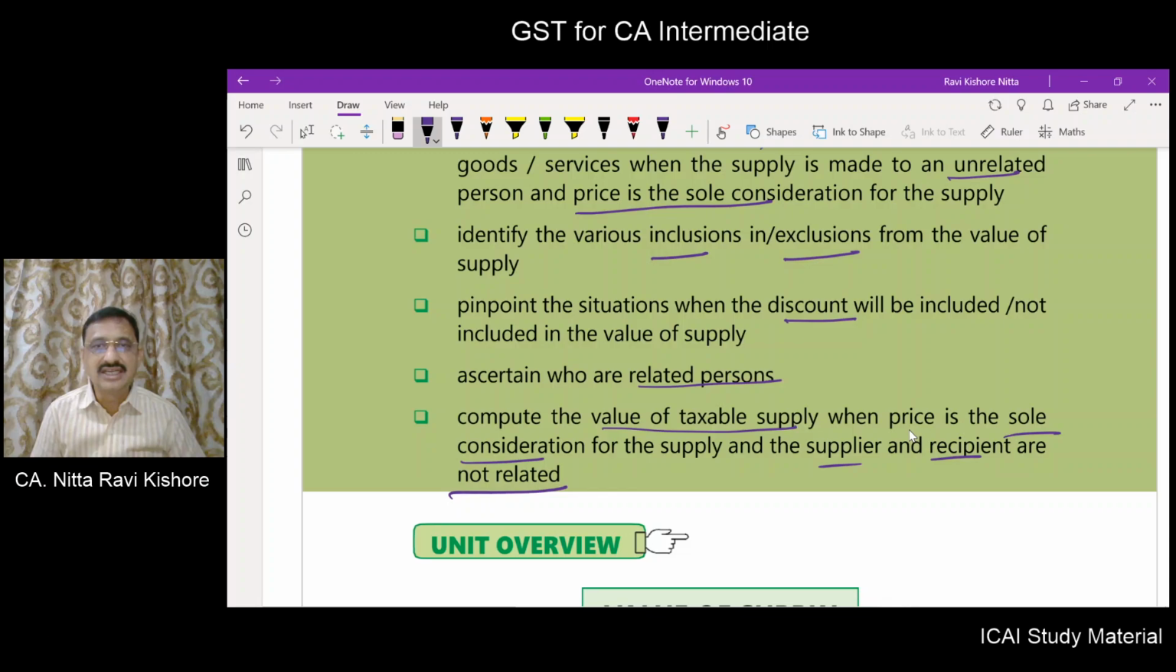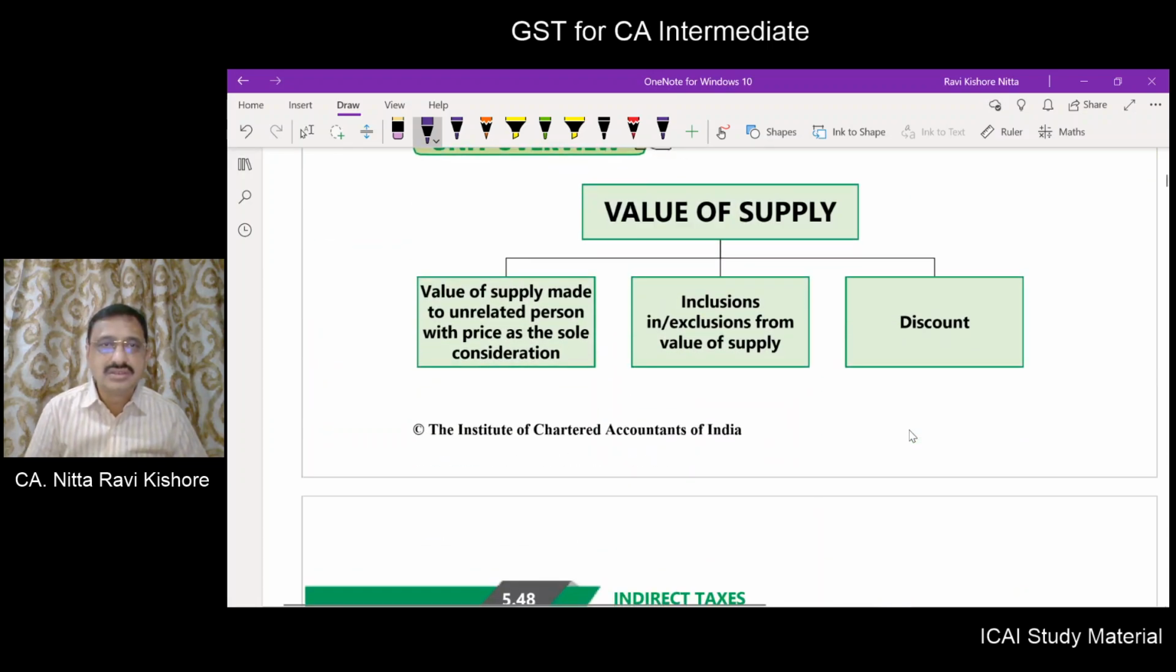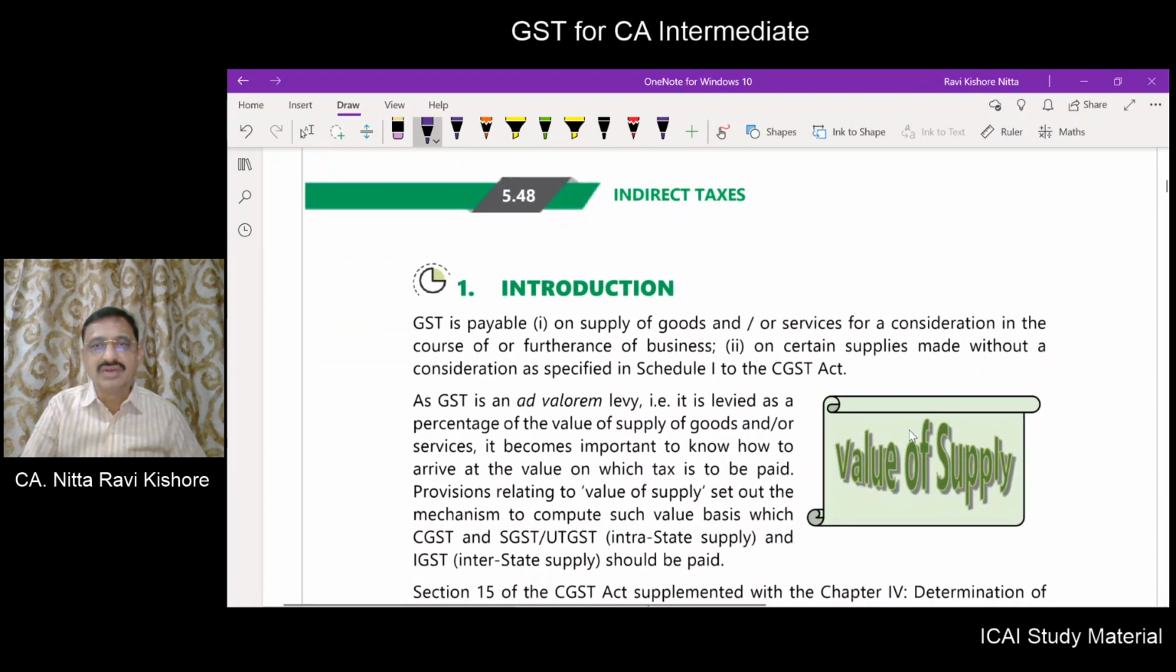How to compute the value of taxable supply when price is the sole consideration and the supplier and the recipient are not related. Coming to the overview of this chapter: value of supply; value of supply made to unrelated persons where price is the sole consideration; inclusions and exclusions from the value of supply; and the concept of discount, when it is to be included and when it is to be excluded from the value of supply.